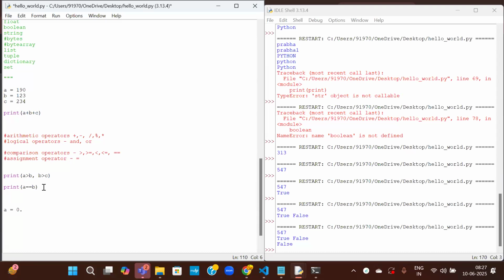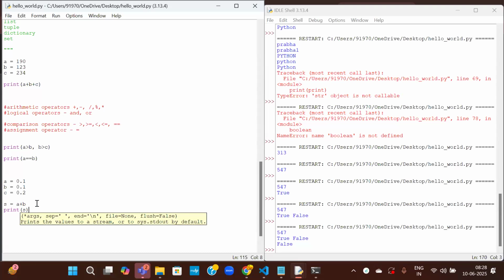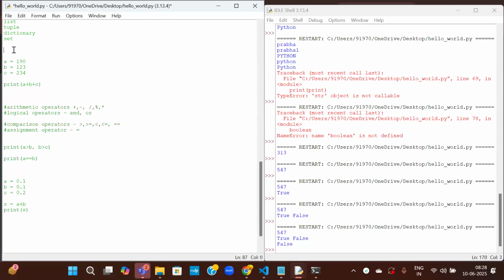Let me show you a simple example. A equal to 0.1, b equal to 0.1 and c equal to 0.2. Let us assume these are the values. So s equal to a plus b. Print s. Here there is something you have to understand, that's why I'm taking this example. So let me comment all of the code above. Now run this.